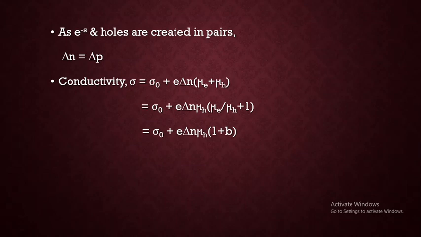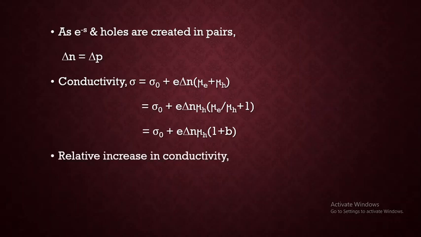Here b is equal to mu e by mu h, which is called the mobility ratio. Then we can observe that conductivity sigma is equal to the static conductivity plus some other term. So due to the action of photons, there is an increase in conductivity.